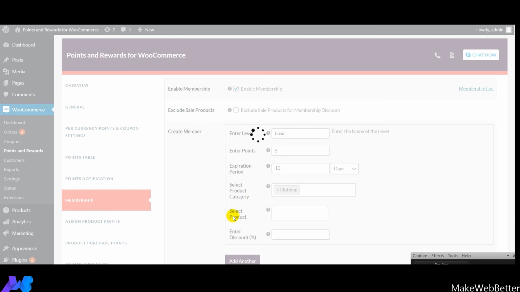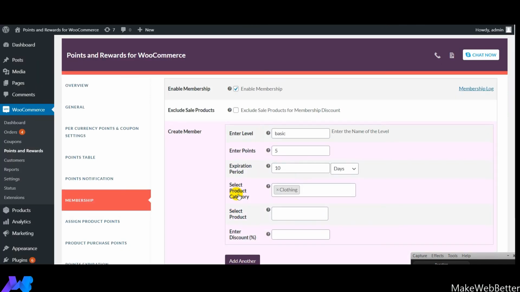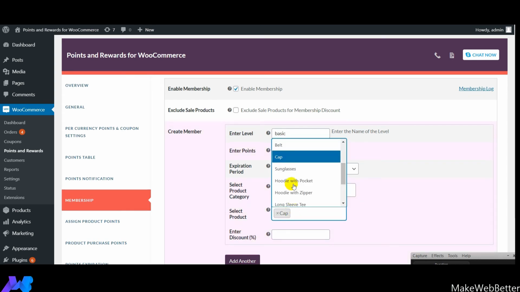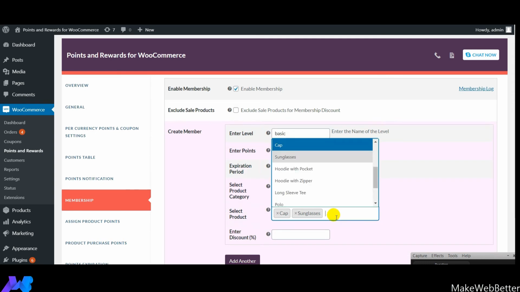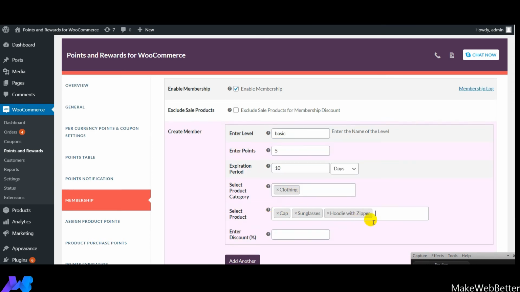Next comes select product. So guys, with the help of the setting, you could select the product category, and you can also select single products. So from here you can select the different products. As you can see, these are the various listings, and as per your business requirements and needs, you can select the products. For example, I've selected cap, I've selected sunglasses, and I could also select hoodie with zipper. So these are the different products on which I will be giving the membership discounts to the customers.